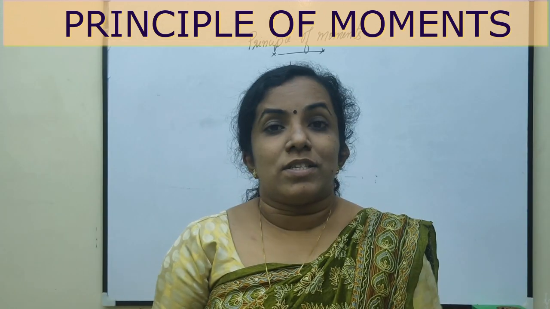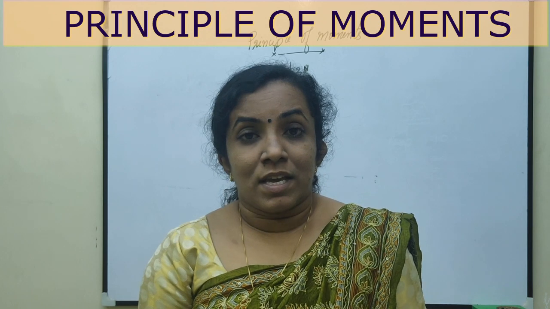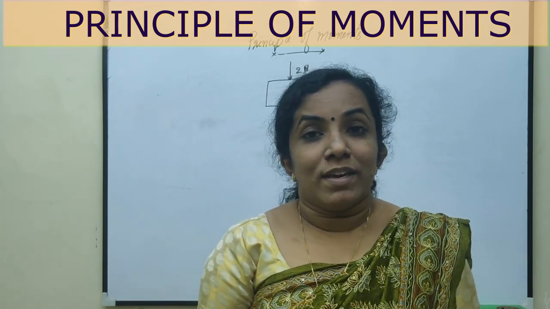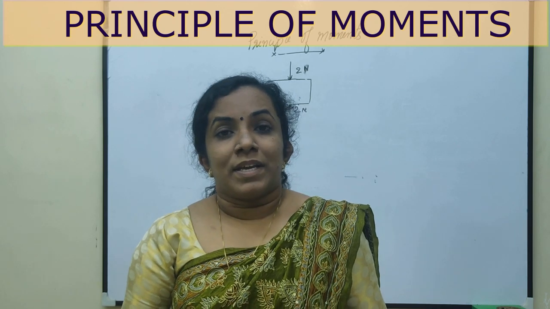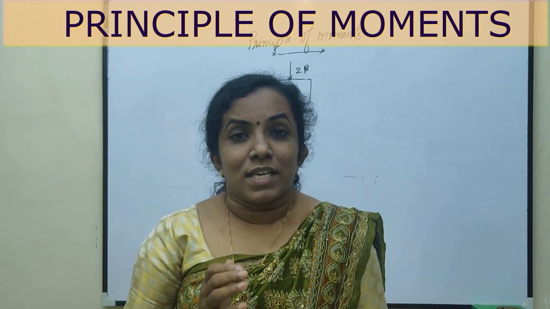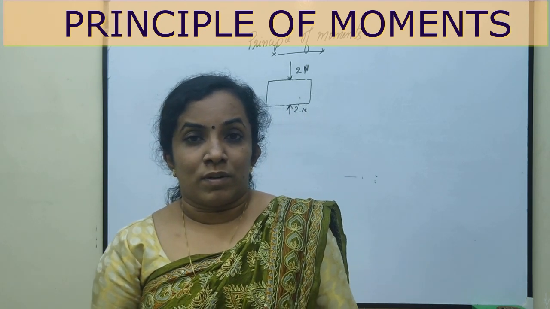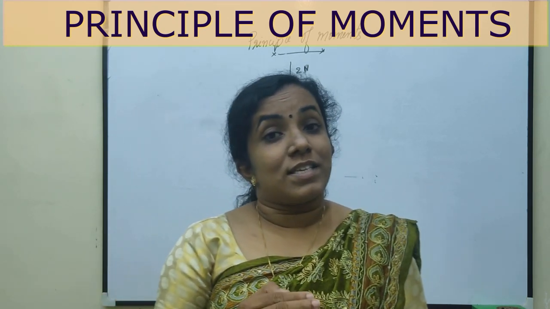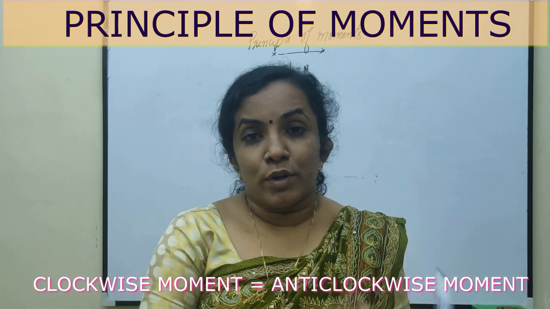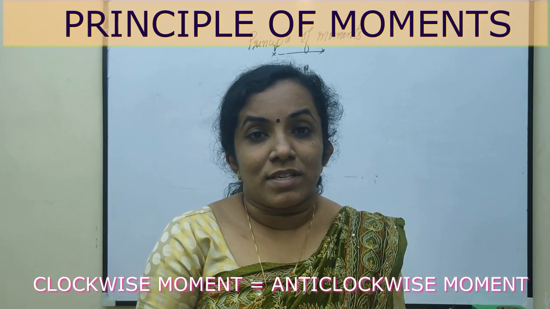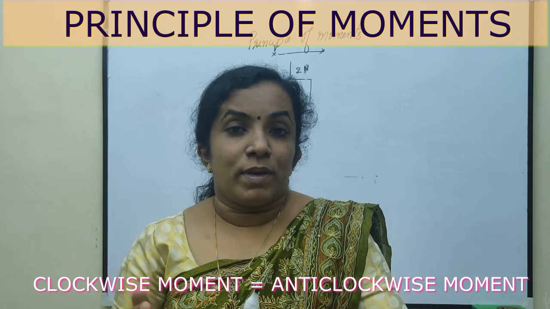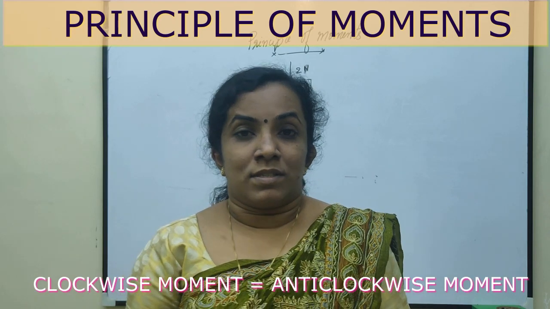So, the two conditions for an equilibrium body are that the net force should be 0 and the net moment of force should be 0. That means in equilibrium, the net moment of force is equal to 0. The net moment of force being equal to 0 means the clockwise moment produced by all the forces will be equal to the anti-clockwise moment produced by the forces.